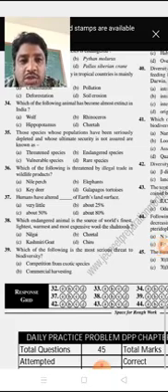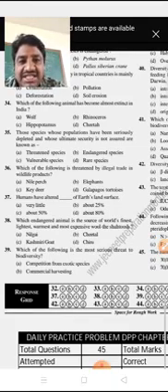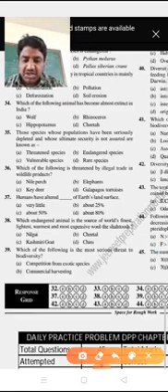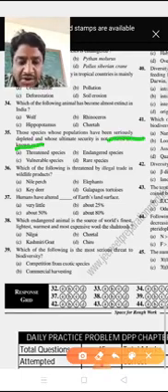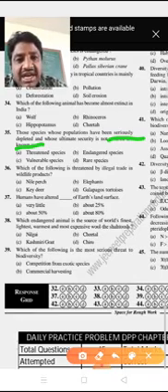Next, question 35. Those species whose population has been seriously depleted and whose ultimate security is not assured are known as: threatened species, endangered species, vulnerable species and rare species. We already discussed this question. Seriously depleted means endangered species. Endangered means the species is at very high risk. So option B is the right answer.